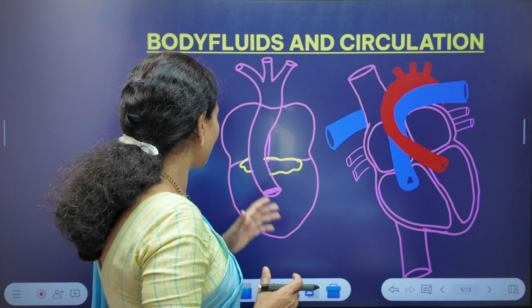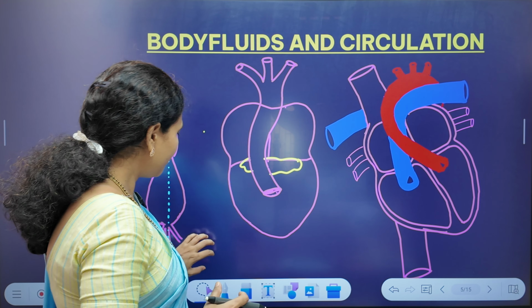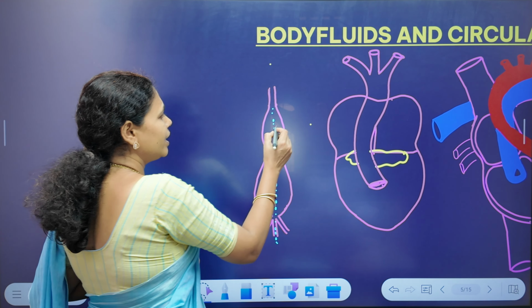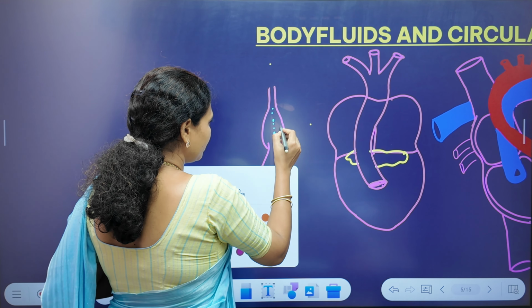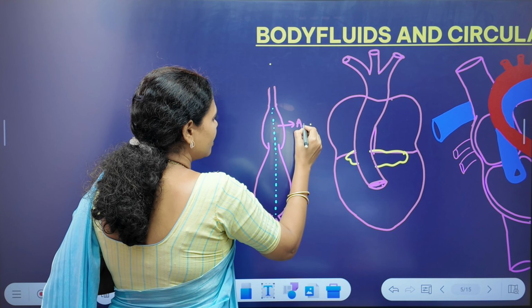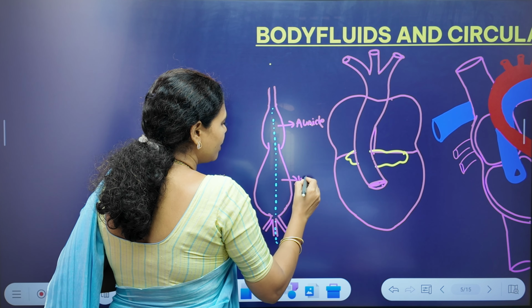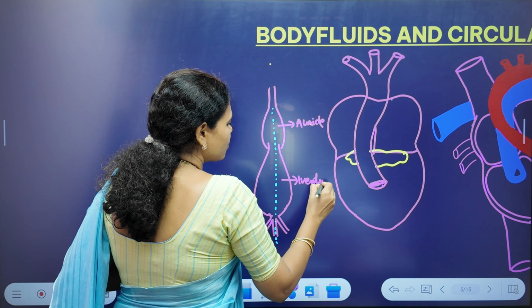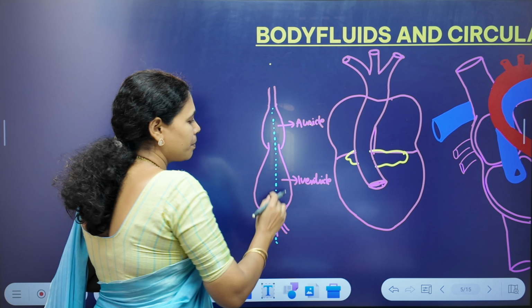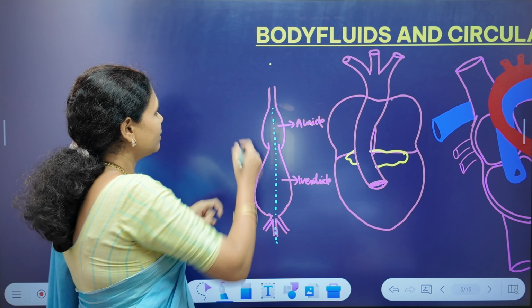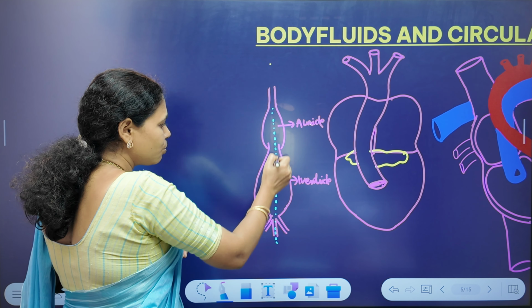Fishes consist of a two-chambered heart, with just one auricle, the upper chamber, and one ventricle, the lower chamber. So altogether there are two chambers in their heart.